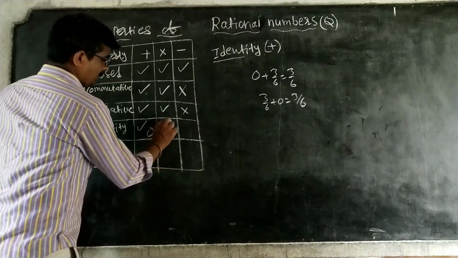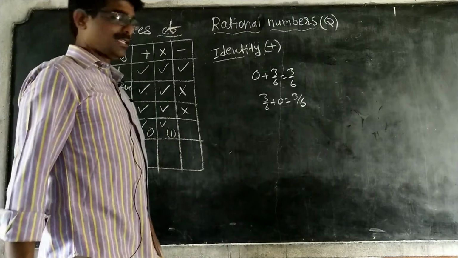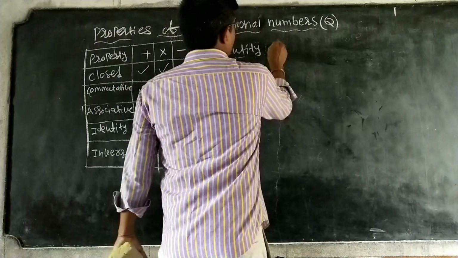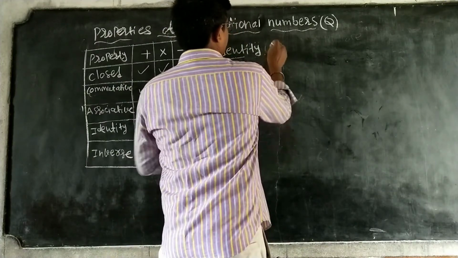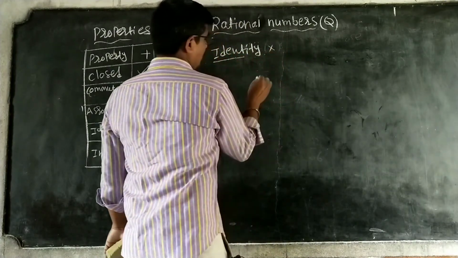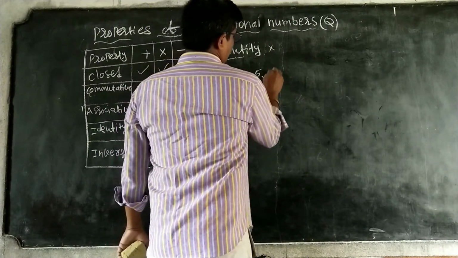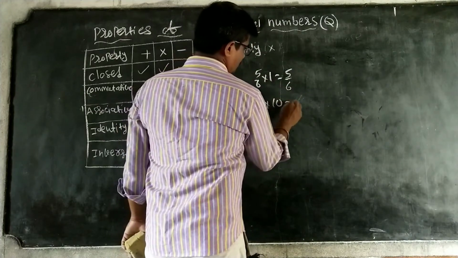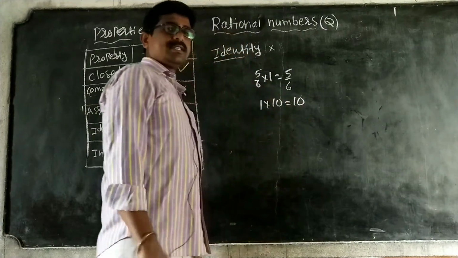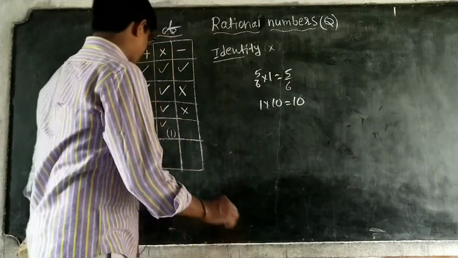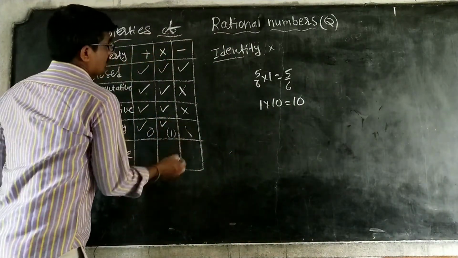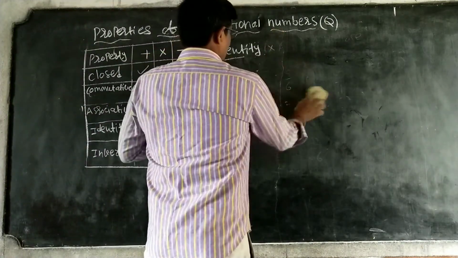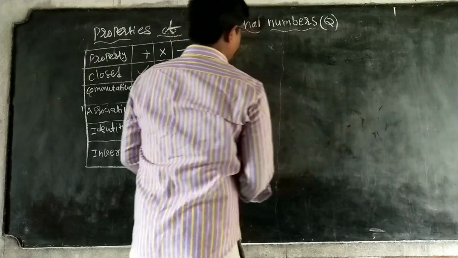Next, the multiplicative identity, 1. What is that? In multiplication, we take any number: 5 by 6 into 1 is equal to 5 by 6, or 1 into 10 is equal to 10. So this identity is satisfied. Subtraction has no identity. Next, we are going for the inverse.